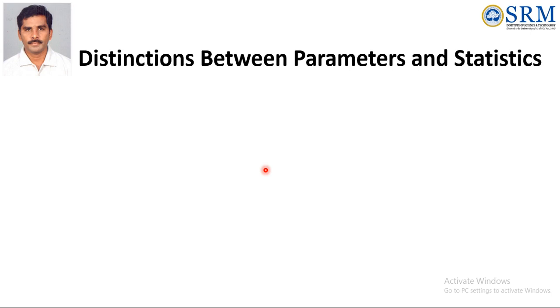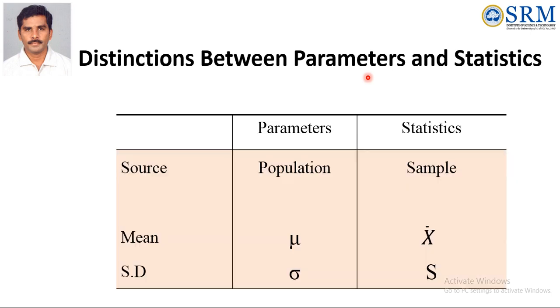parameter and statistic. So what is a parameter here? The mathematical measurements of the population are called parameters. The mathematical measurements of the sample are called statistics. Now see the notation: population mean is mu, sample mean is x bar, population standard deviation is sigma, sample standard deviation is s.